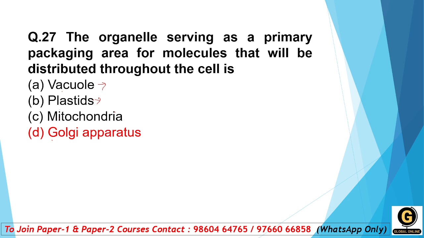Right? Yes. Can it be plastids? No, because it has three: leucoplast, chromoplast, chloroplast, which give the pigmentation. Yes, chloroplast gives the green color. So is it plastid? No. Mitochondria no. So what is the answer? Option number D, that is the Golgi apparatus, because the function of Golgi apparatus is to transport, package and process throughout the cell. So the right answer is option number D, Golgi apparatus.